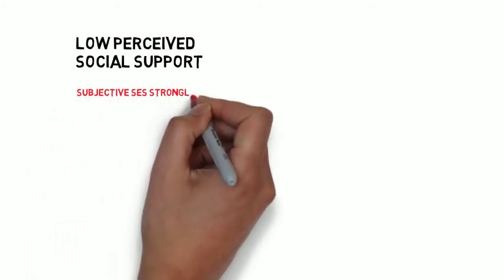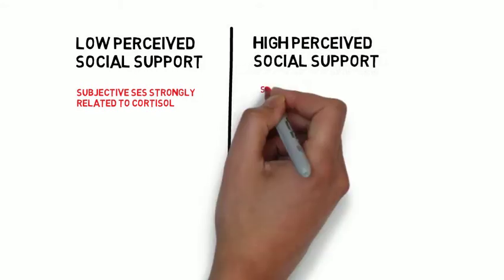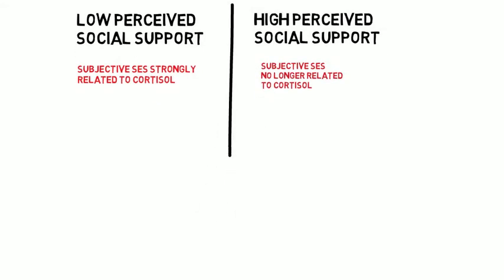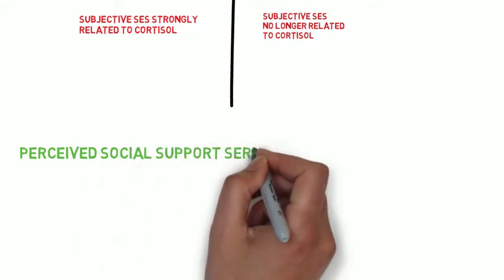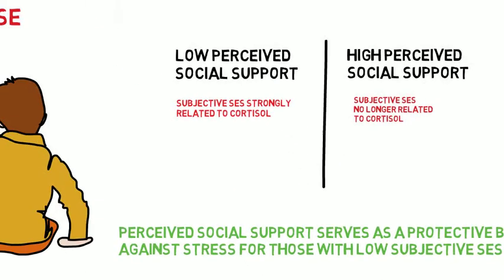When social support was low, subjective SES was strongly related to cortisol, meaning those who said they were at the bottom of the social ladder exhibited higher cortisol after a stressor than those who said they were at the top. However, when social support was high, the difference in cortisol responses completely disappears. Apparently, perceived social support serves as a protective barrier against stress for those with low subjective SES.